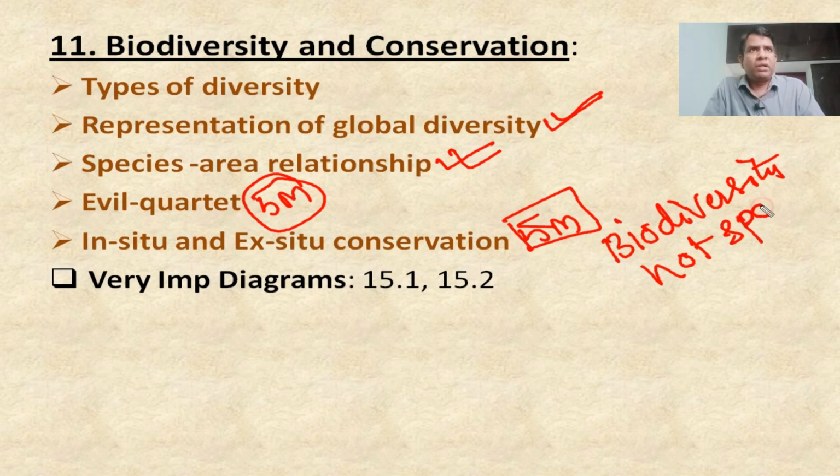Next, apart from this, in biodiversity conservation, national parks, sacred groves and examples of that. What are the examples of ex situ conservation and in situ conservation? Everything in detail you have to read from all these concepts.